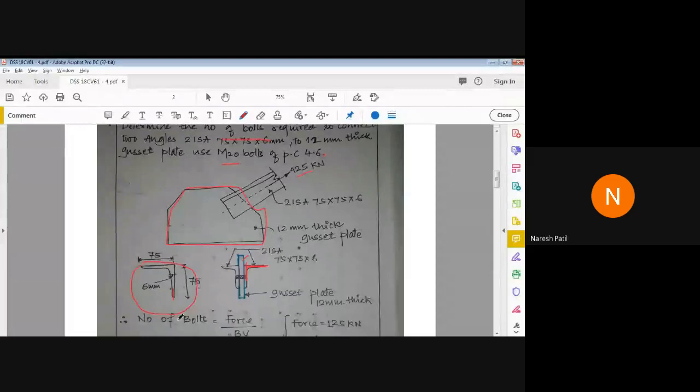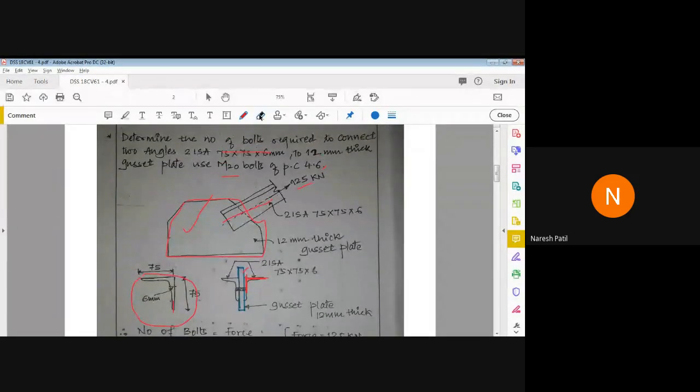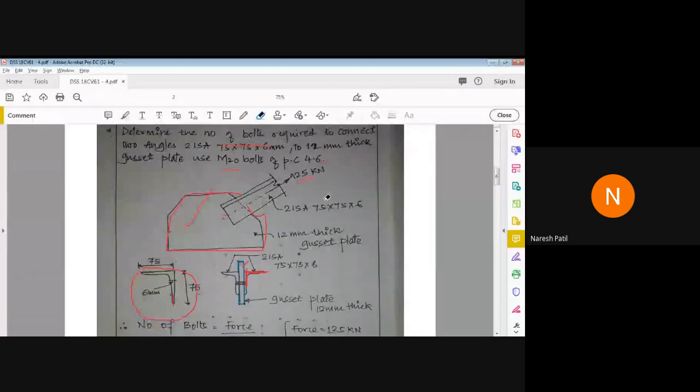Out of two legs, one leg of the angle is connected to this plate. The angle is inclined like this, and that angle is carrying a force of 125 kilonewton.